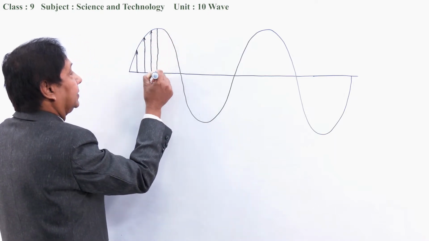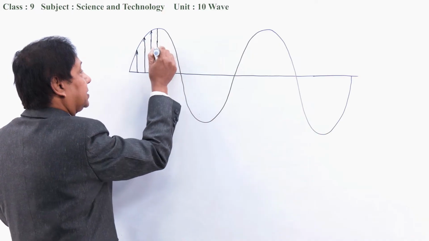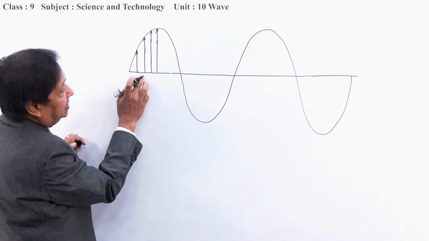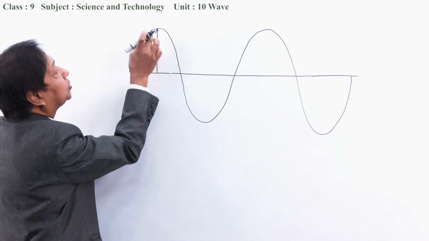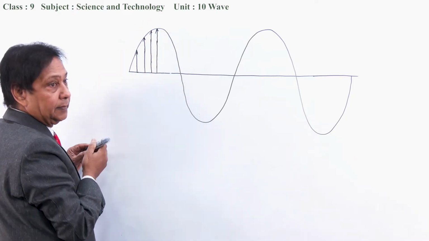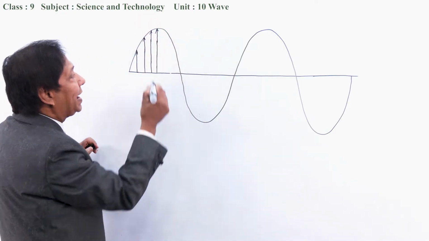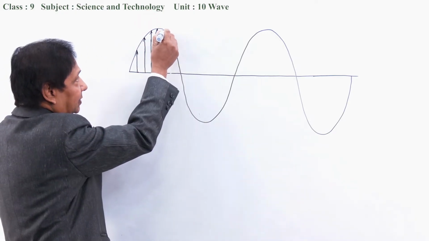Look at this, very easy to understand. The particles which were previously present at this position are moved to this part of the wave. And when a particle reaches the extreme position, it comes back to its mean position again.